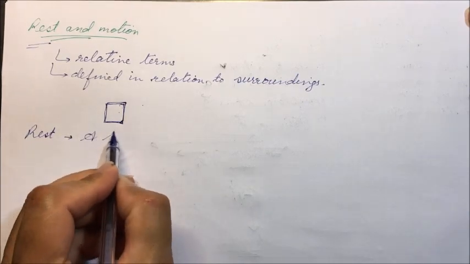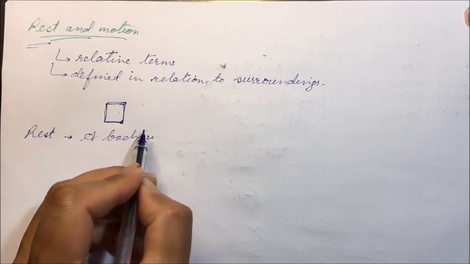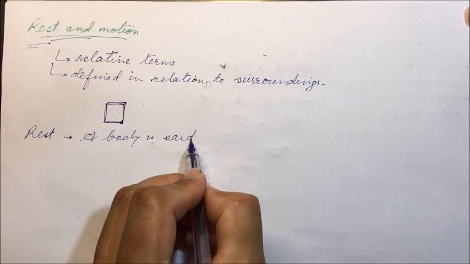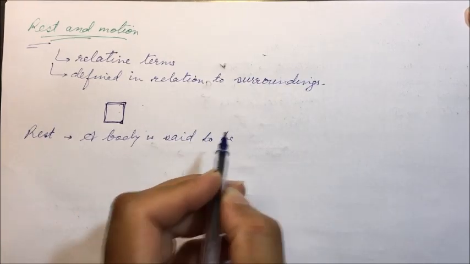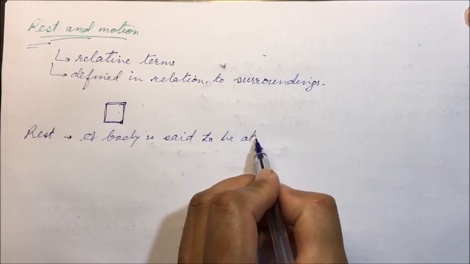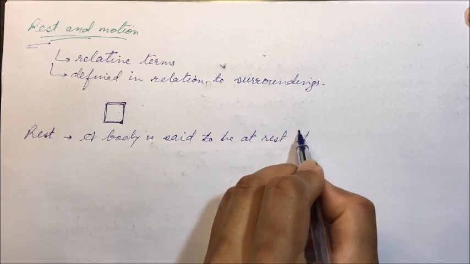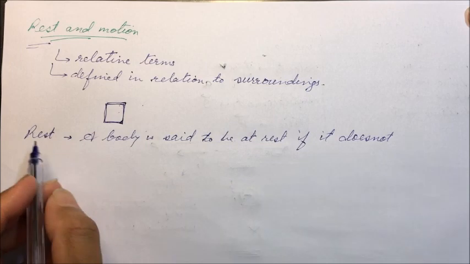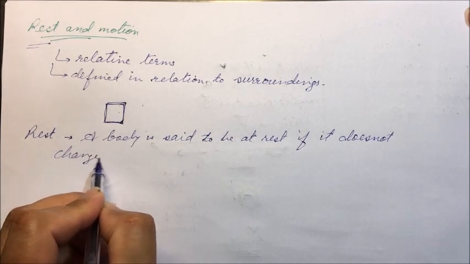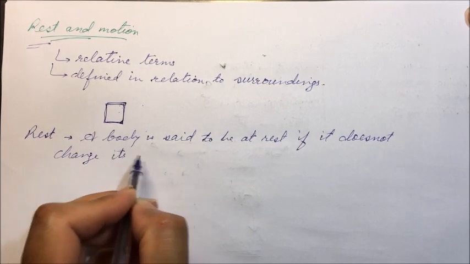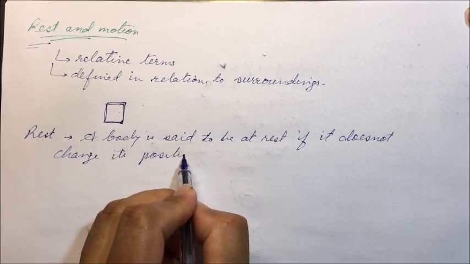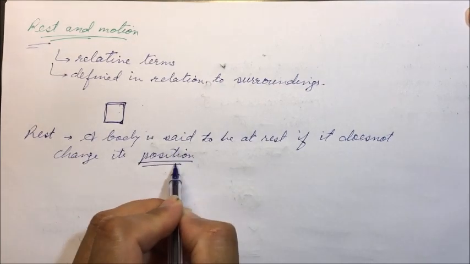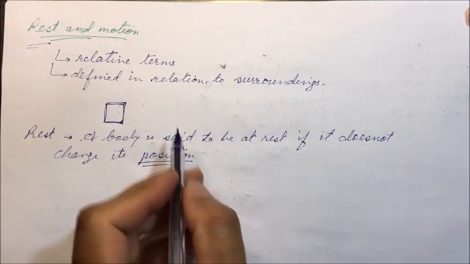So a body is said to be at rest if it does not change its position. So the body is not changing its position with respect to what? In relation to what?